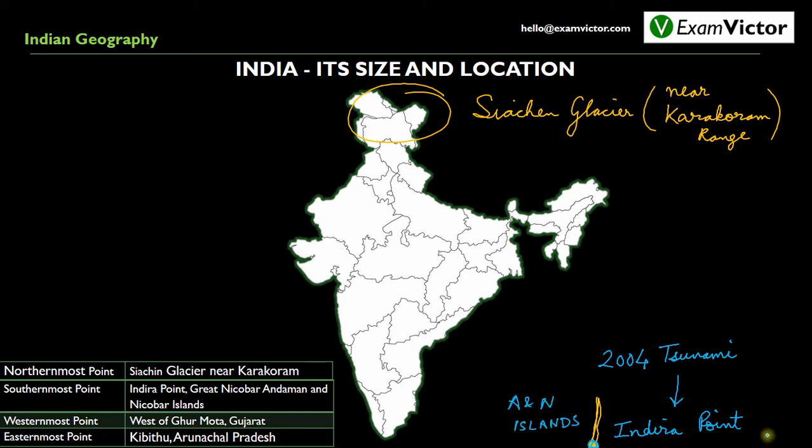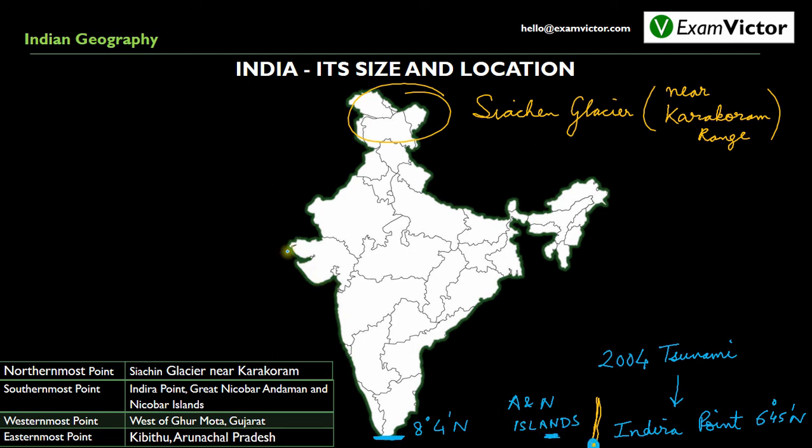It is important to remember here that the parallel of latitude of Indira Point is 6 degree 45 minutes north, while the lowermost point of the Indian mainland is 8 degree 4 minutes north. Thus, this is not the southernmost point of India, but the southernmost point of the Indian mainland, while Indira Point is the southernmost point of the Indian landmass that is located in the Union Territory of Andaman and Nicobar Islands.